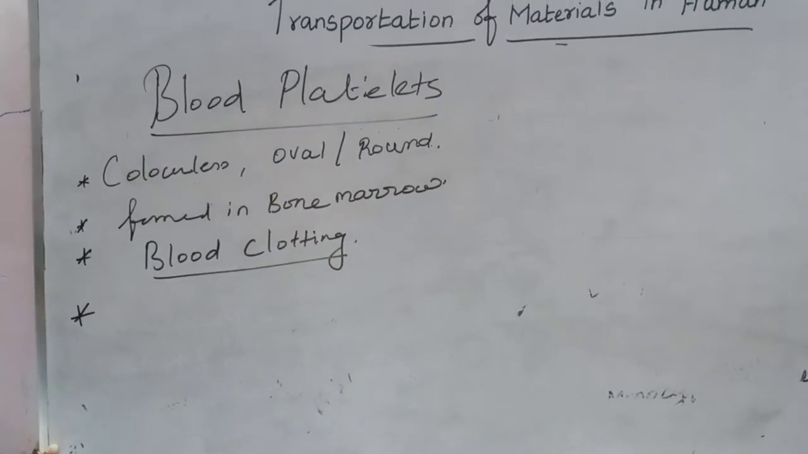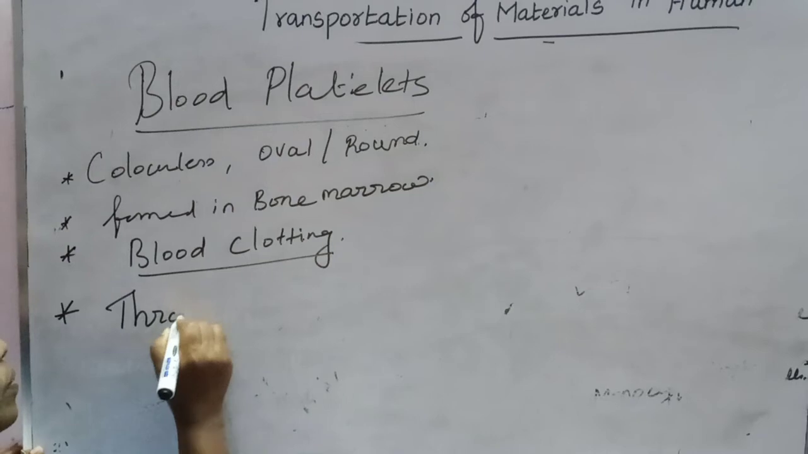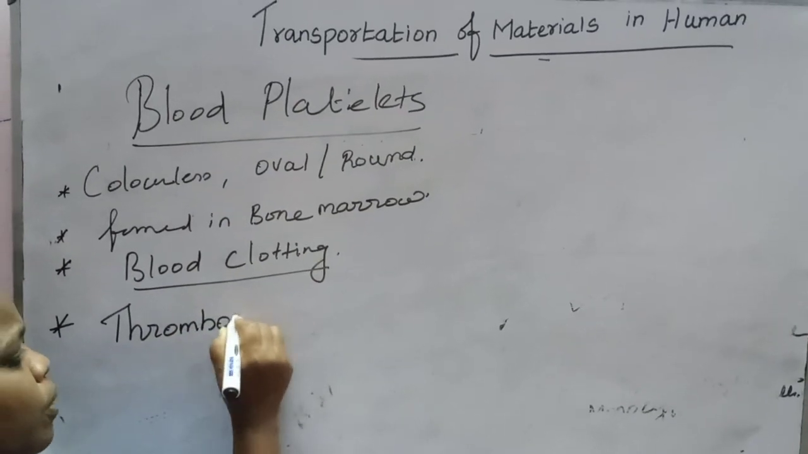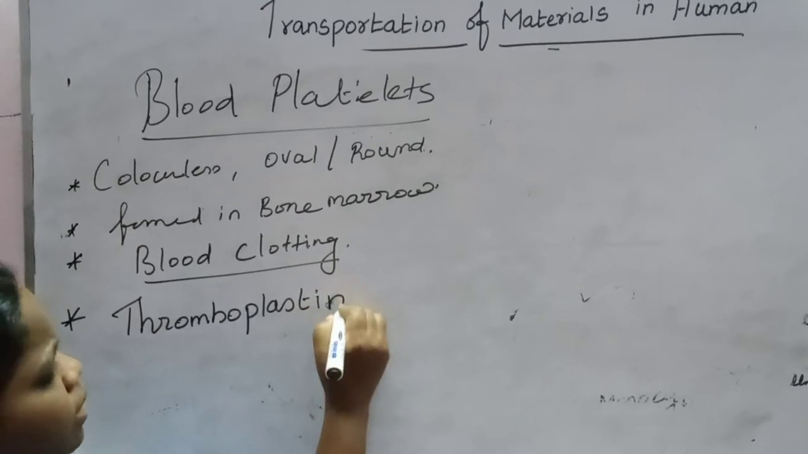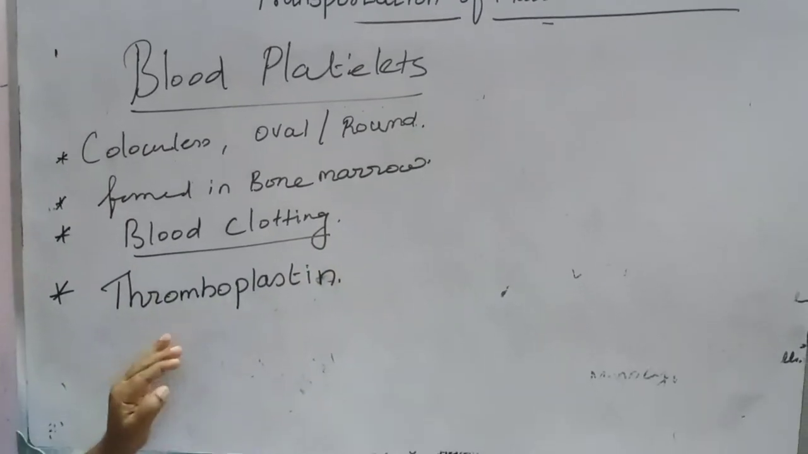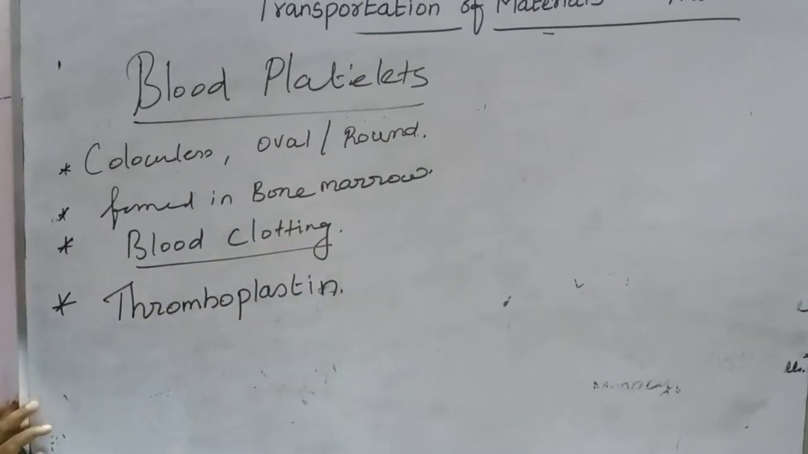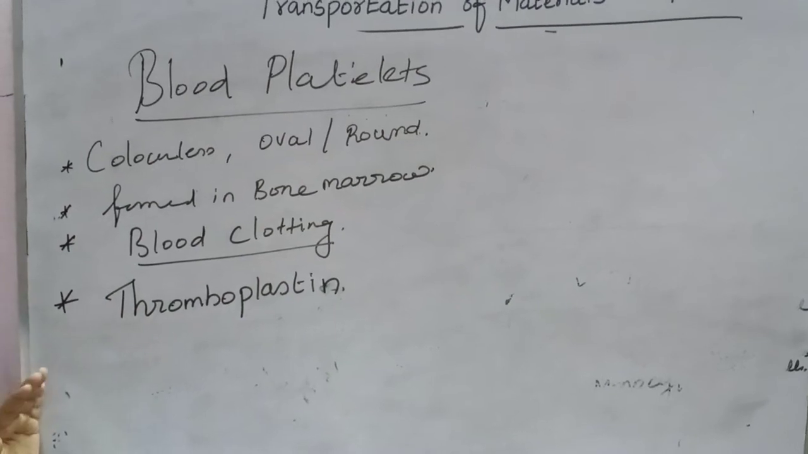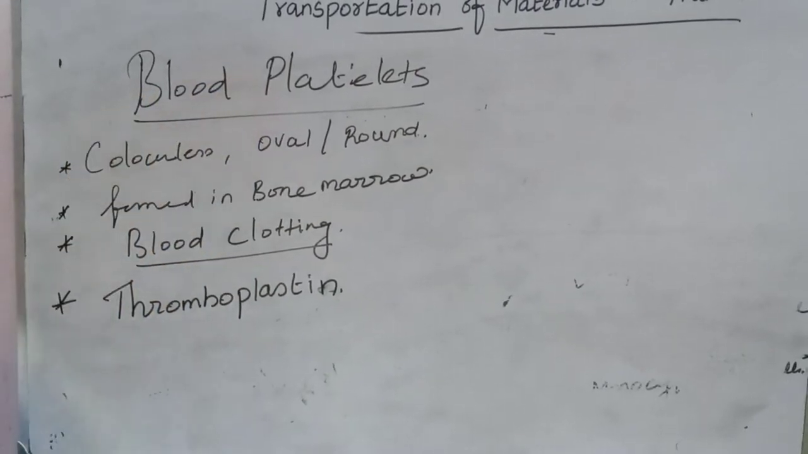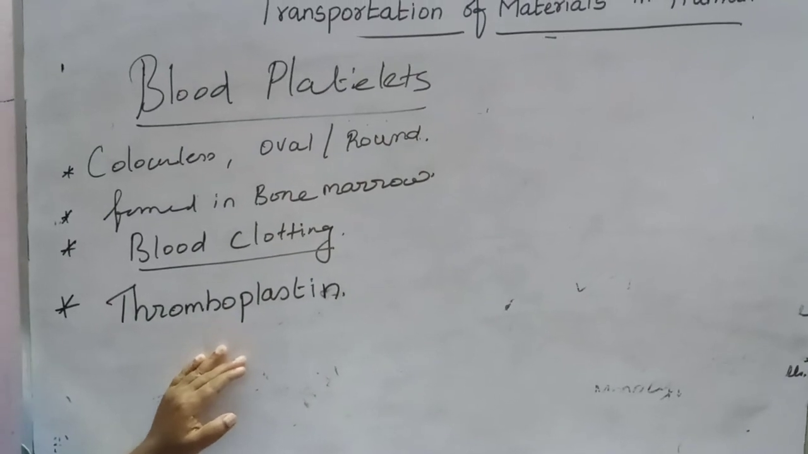That chemical name is thromboplastin. Thromboplastin is an important chemical substance released by blood platelets, which initiates the process of blood clotting. It plays an important role in blood clotting.